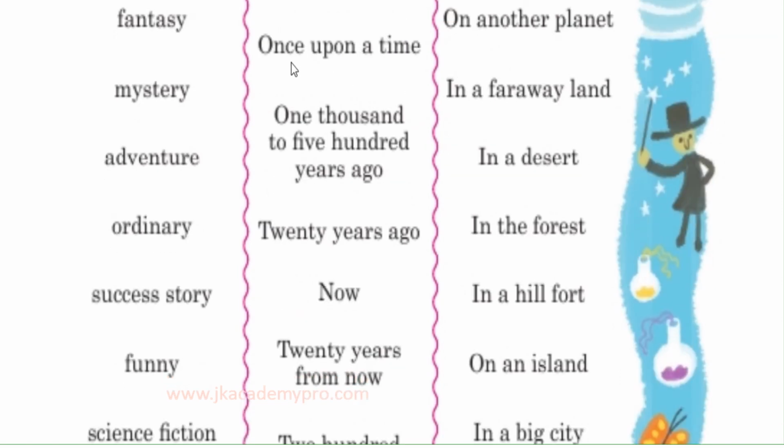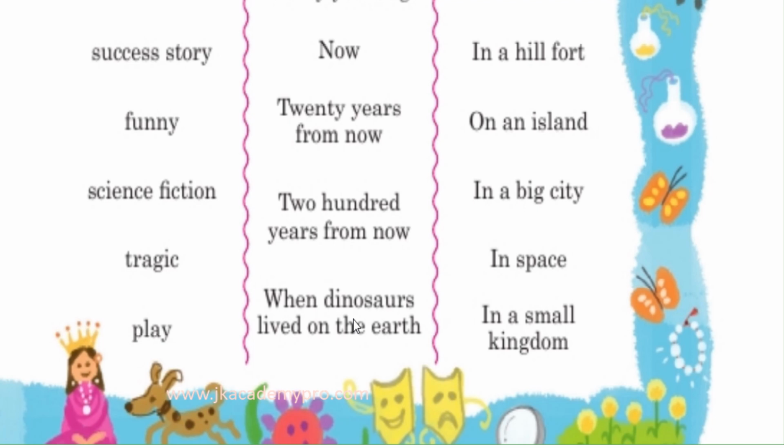You could start your story with once upon a time. So you could put your story right back into time. Okay. You could also say 1000 to 500 years ago. So, or a very great period of time. Okay. You can also say 20 years ago. Or you could begin your story with now. Okay. So at the present time. So at the present time, what happened? So you could build your story that way. Or it could be 20 years from now.